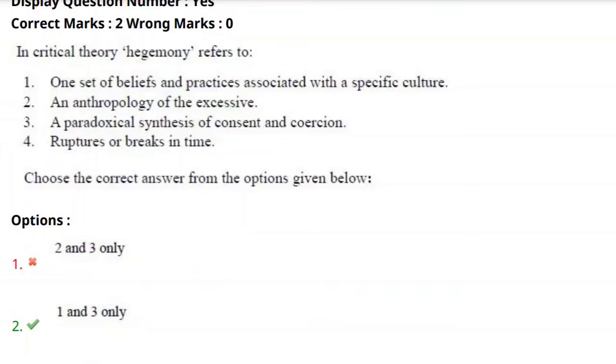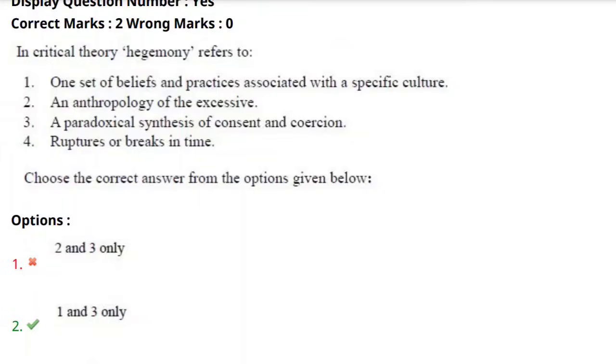Here, the dominant ideas of a particular society, a particular culture, shape the society. And the third option, a paradoxical synthesis of consent and coercion, is nothing but a blend of voluntary acceptance and subtle force that keeps the dominance in place. So the correct answer here is first and third.